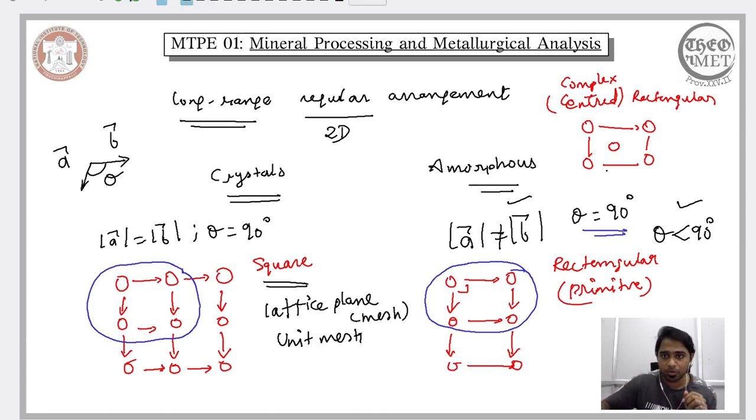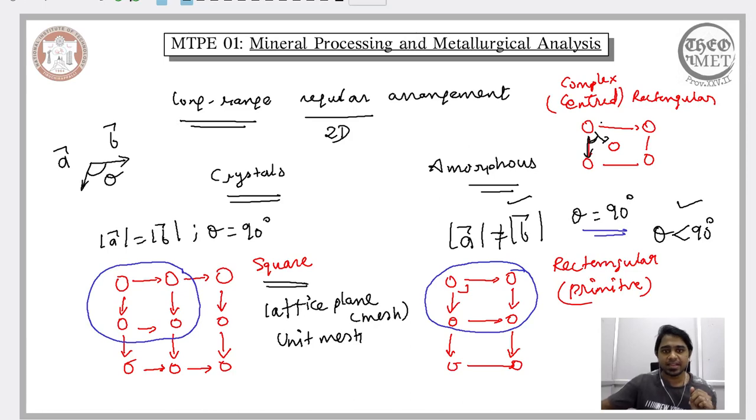So if you have to plot the vectors, these will be your vectors and the angle between them is 90 degrees. When we keep on doing and repeating this operation for all the atoms that are present, we would end up with a configuration like this, except there will be an atom or an entity in the center, and this was what we referred to as the complex or centered rectangular mesh. So what essentially we have changed is just we have reduced the angle between the two vectors.